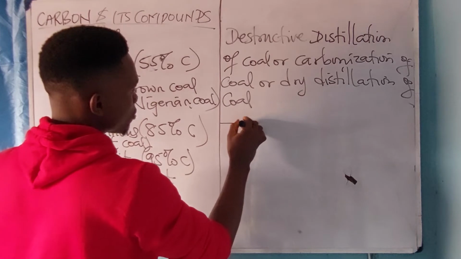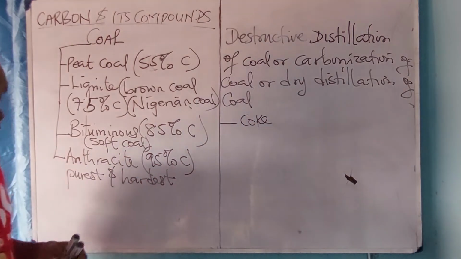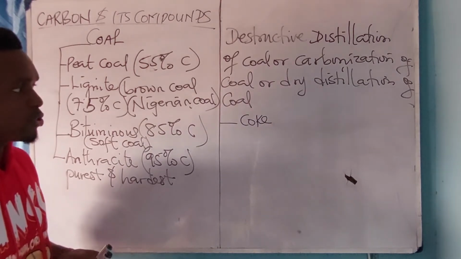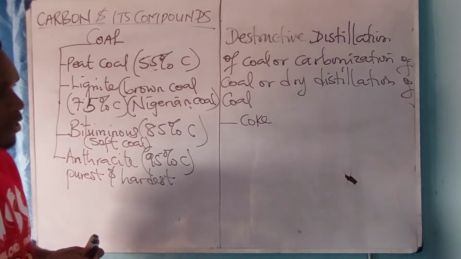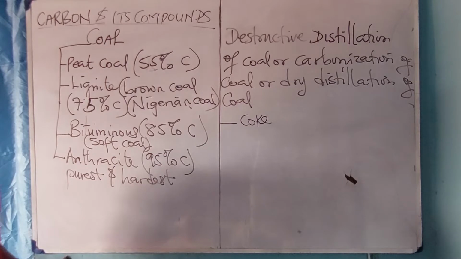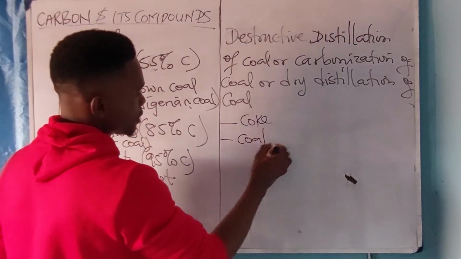One, we have the coke. Now the coke is used as a reducing agent. All right, it is used as a reducing agent, and it's also used during the production of synthetic gas.